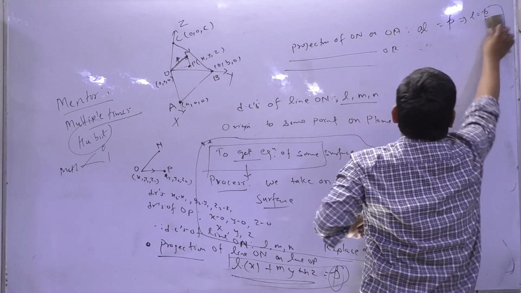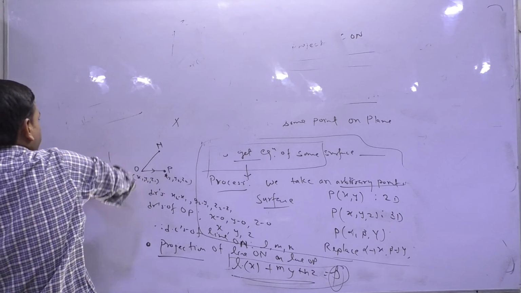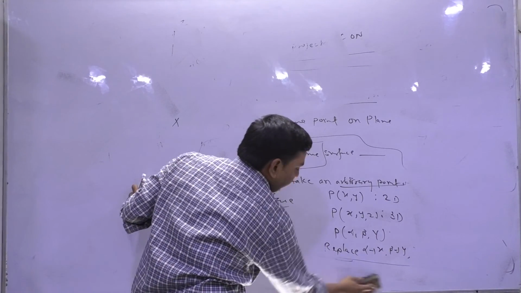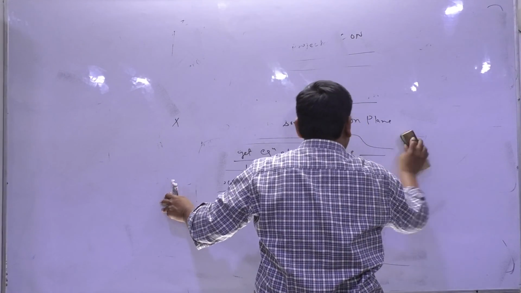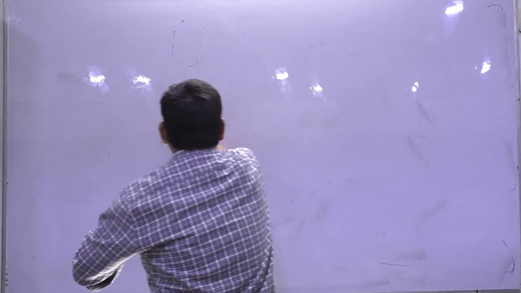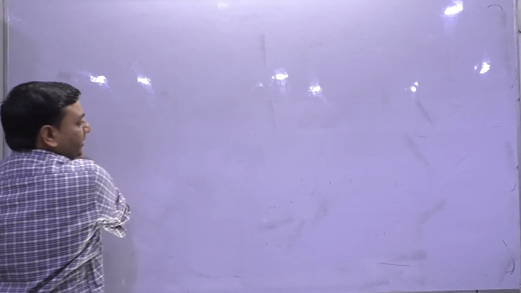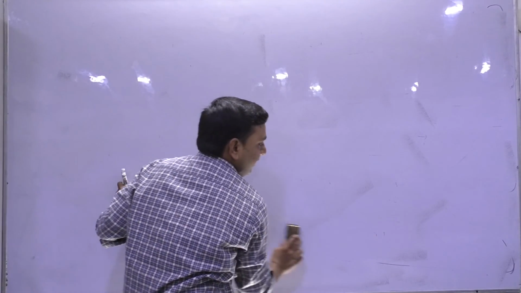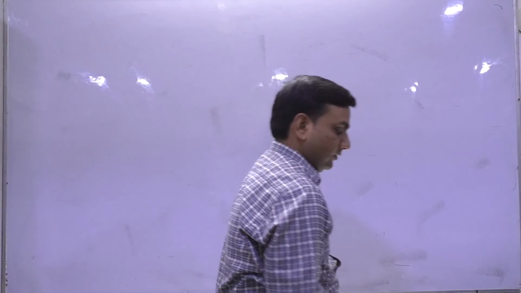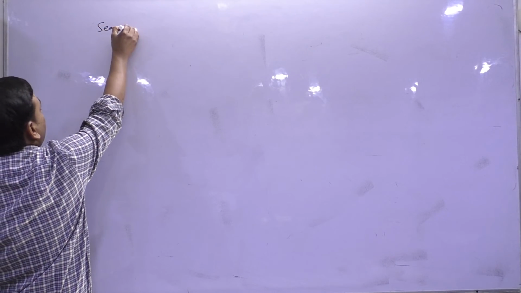Let's move on to the second segment, and I hope you have tried the examples of this. In the second segment we will have some terminologies like angle between two planes, angle bisector, that is the bisecting plane, and distance of a point from a plane. So that is my segment 2.